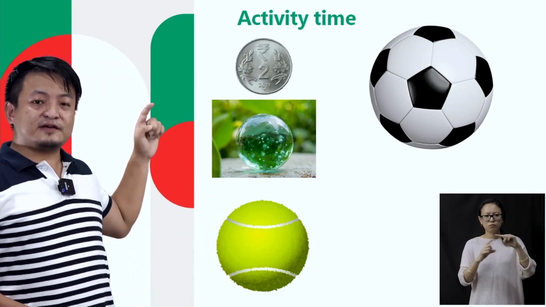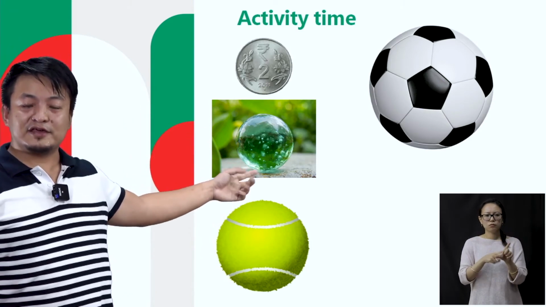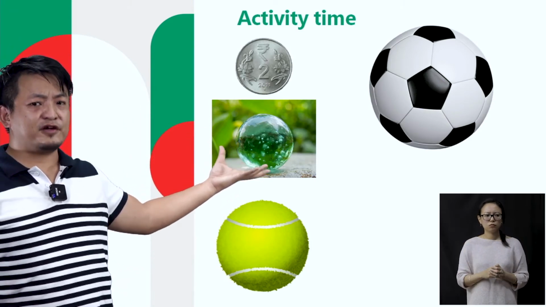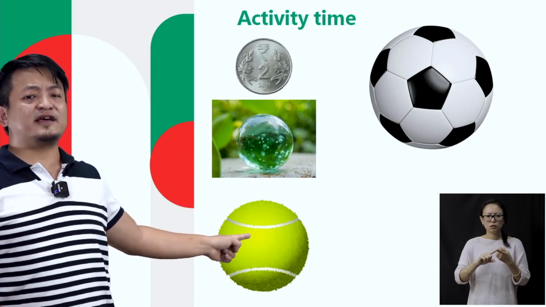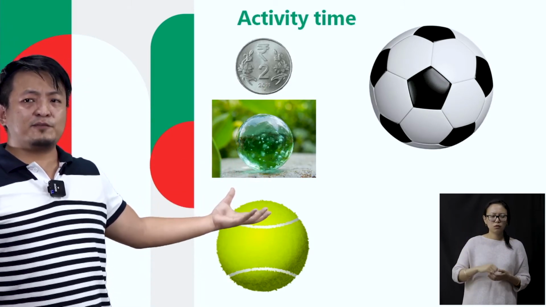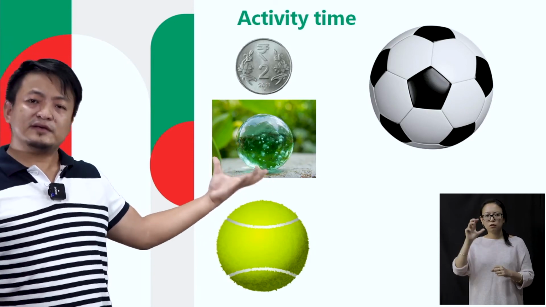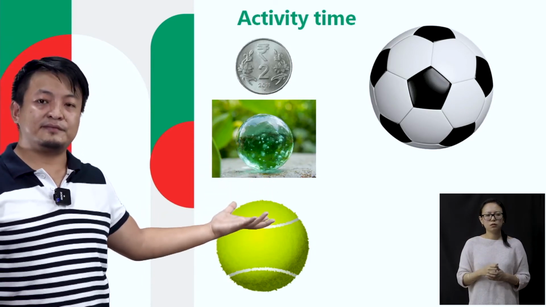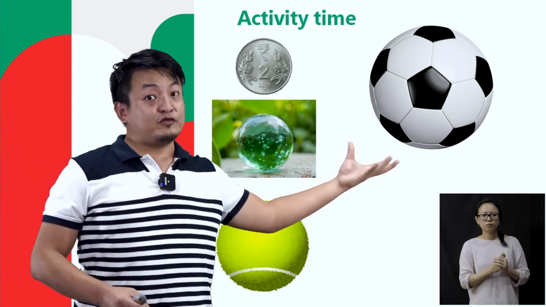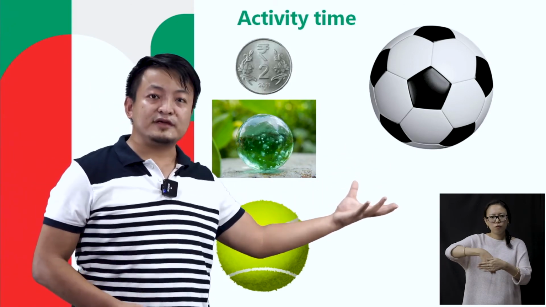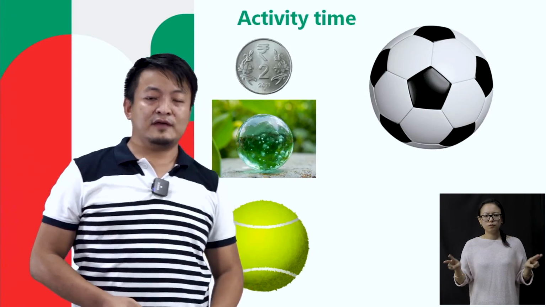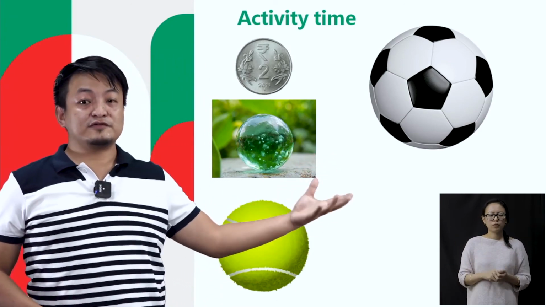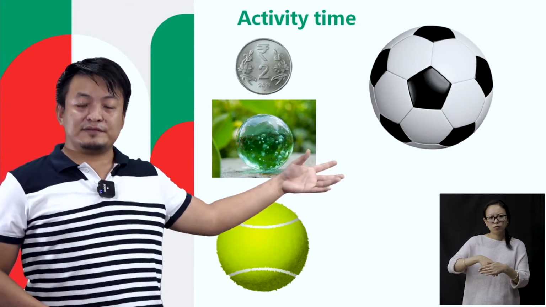So you can take a small marble. A marble is usually a very, very small ball, right? And this is a tennis ball. A tennis ball, though it's bigger than a marble, is still small. And we have a football, which is a big ball compared to the marble and tennis ball. If you don't have a football, you can also take some other ball.